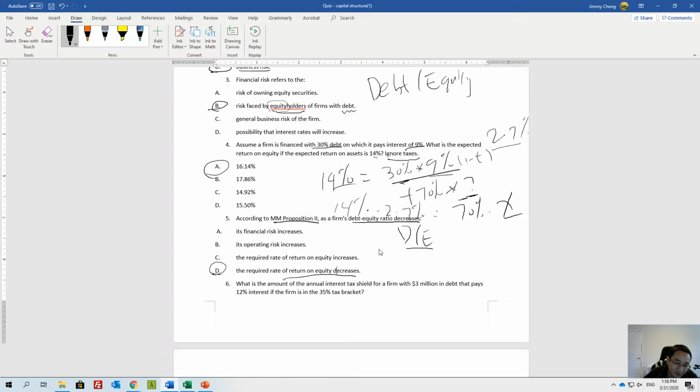If you feel like, how can I remember this? You don't have to remember this. Remember the debt equity ratio. This is financial risk, right? So as the owner, if the financial risk is very high, you certainly deserve a higher rate of return. However, if the financial risk is lower, which means the D/E ratio is lower, then your required return is lower because you have lower risk, right? So that's another way.